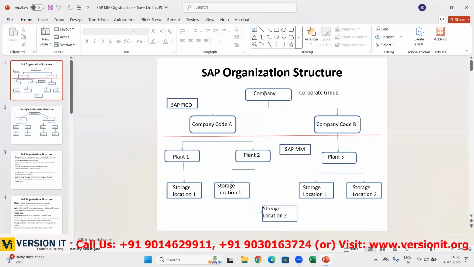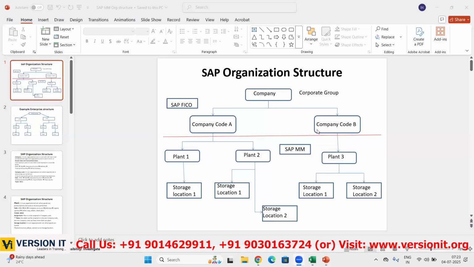So the top level, company and company code. Assume this is your Kia corporate group. The top level, which is considered a high-level corporate group, in SAP terminology is called a company. Below it is the company code.